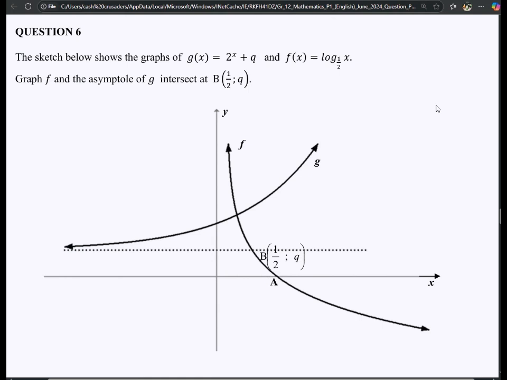Okay, so question 6 says the sketch below shows the graph of g(x) is equal to 2 to the exponent of x plus q, and f(x) is equal to log base 1/2 of x.